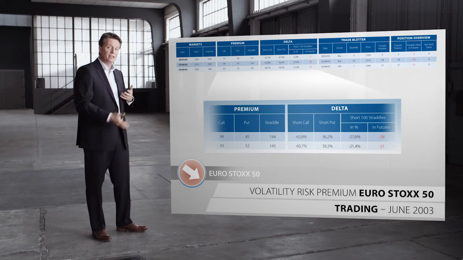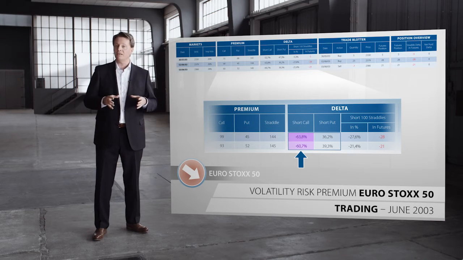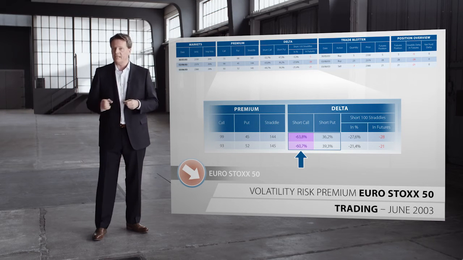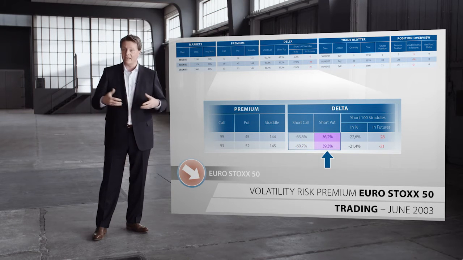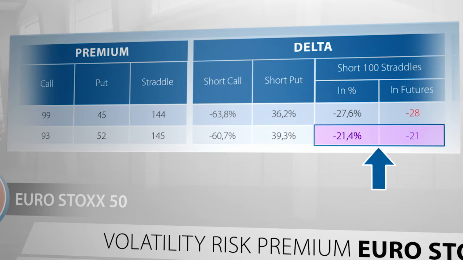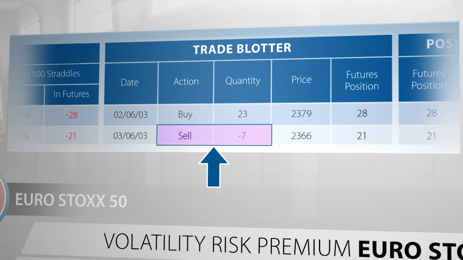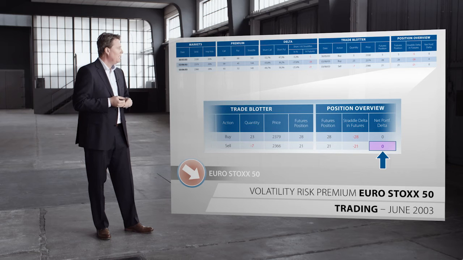This time the market is falling, so the opposite will happen. The calls that had gone into the money are now less in the money, their delta has decreased. The puts are a little bit closer to their strikes, so their delta increased. On total, the straddles now make us only 21% short the market. We therefore need to sell some of the futures contracts we had bought before. On total, we have to sell 7 contracts, such that, once again, we have a perfectly hedged portfolio.